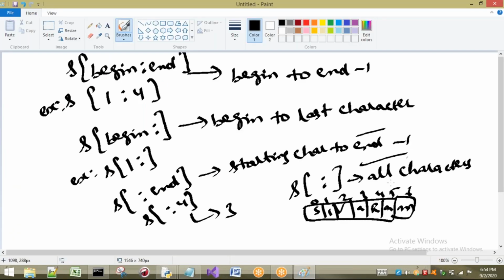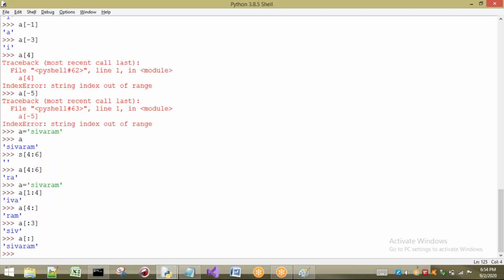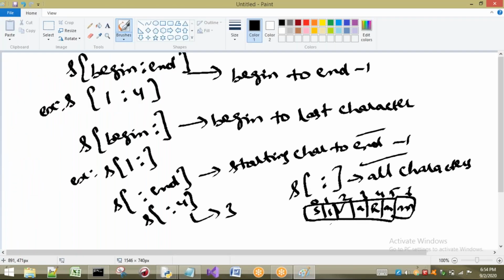So starting onwards, SIVA will be printed. Now if I take it without any starting or ending, what are you going to get? The entire string, that is nothing but all the characters. Sir, we are talking about only positive indexes. What about negative indexes? Yes.